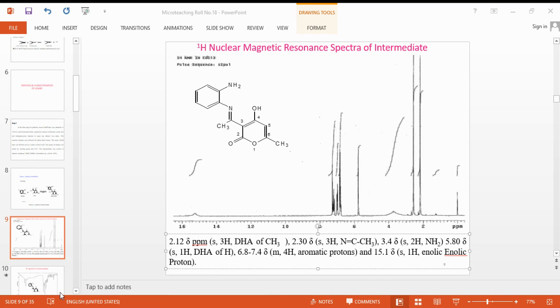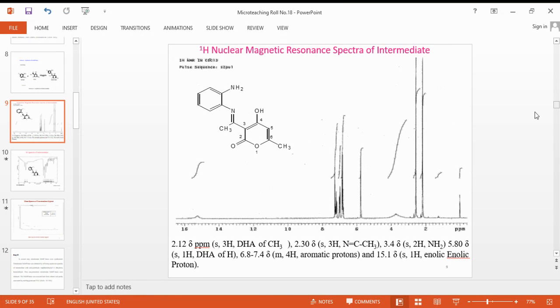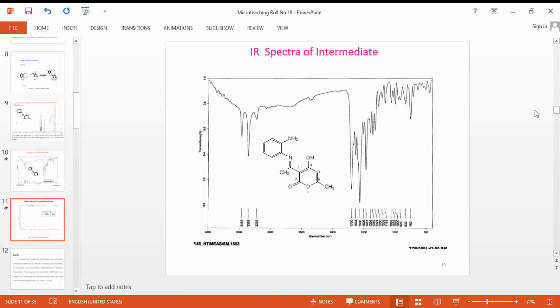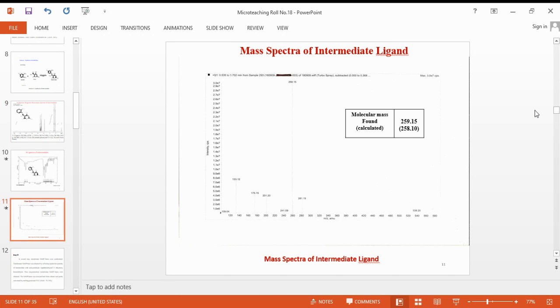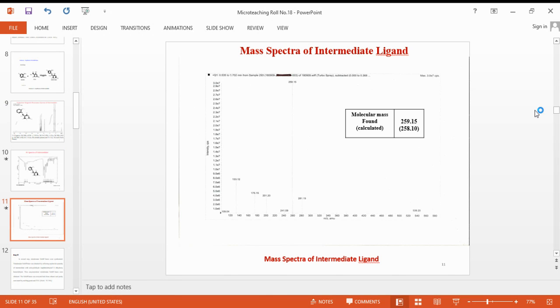This is the IR spectrum. From this IR spectrum, these donor sites are obtained. This is the mass spectra. From this mass spectra, it is observed that the observed mass and the calculated mass are nearly equal.